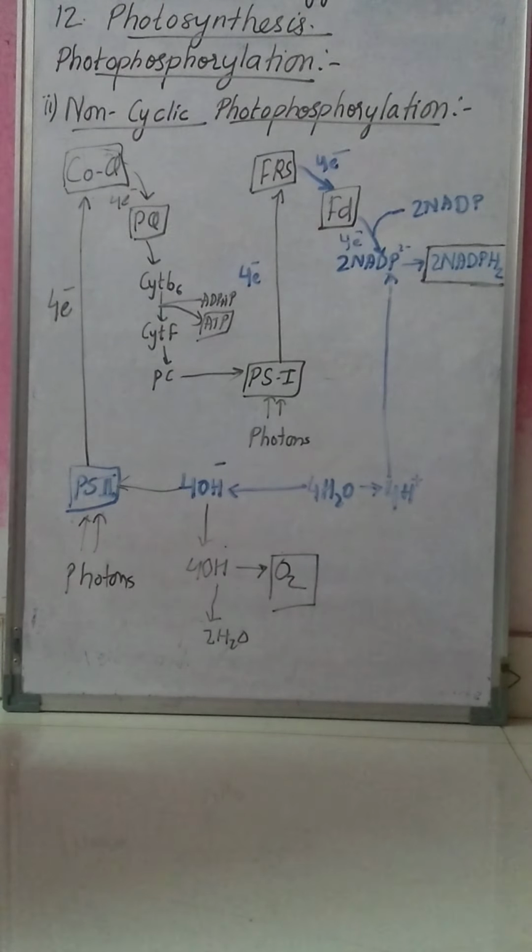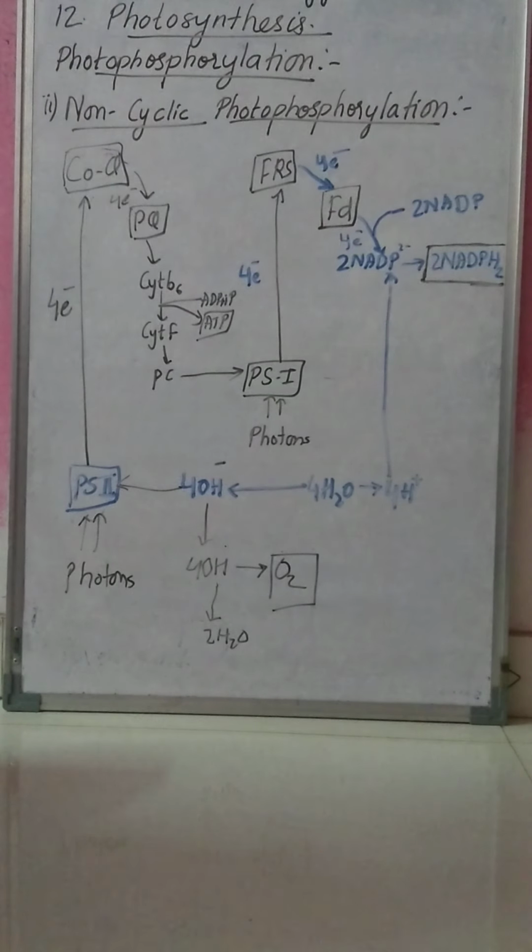In that we have studied photolysis of water. Then next we have done light reaction. In light reaction we have studied photosystems, that is photosystem 1 and photosystem 2.